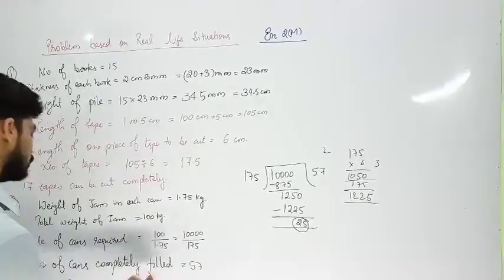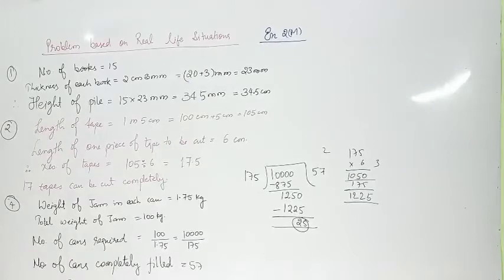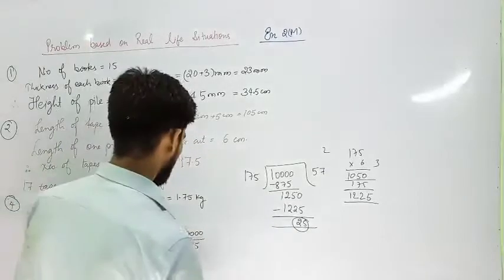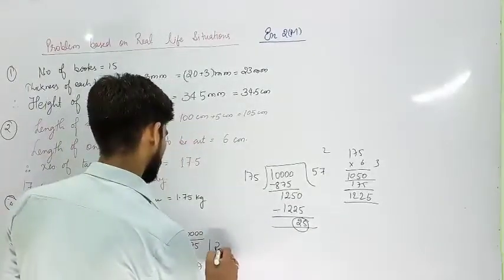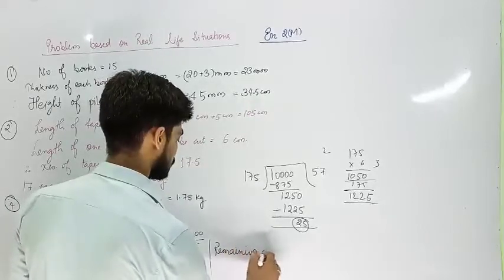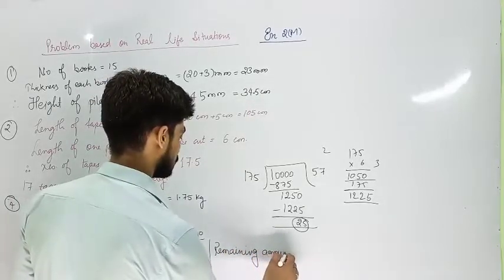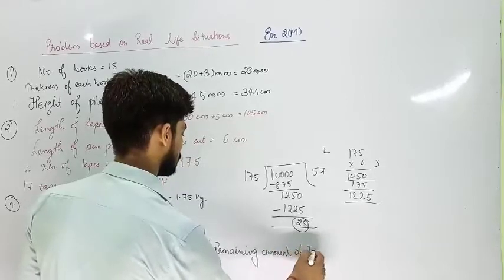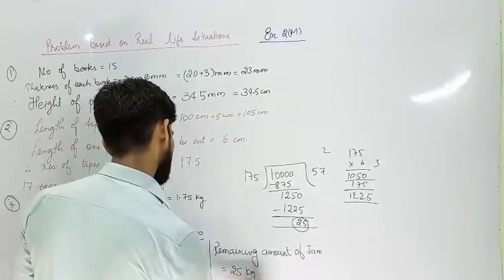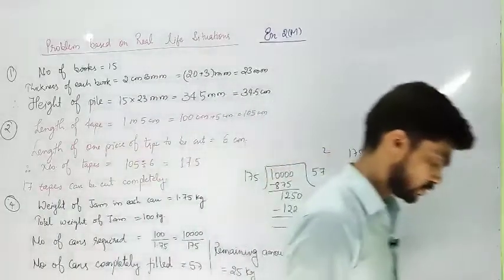Is it visible to you or not? Let me check one time. Nicely visible. Number of cans completely filled, 57. So below that I have written remaining amount of, I will write here, you can see, and you can write remaining amount of jam, how much? 25 kilogram. I hope you have understood it.